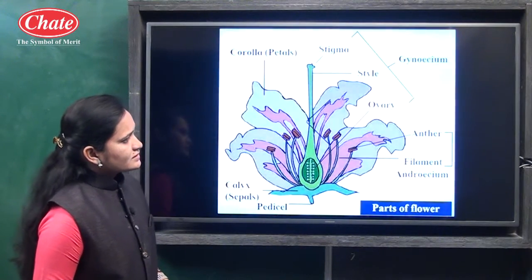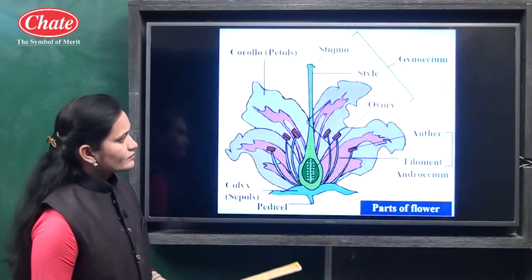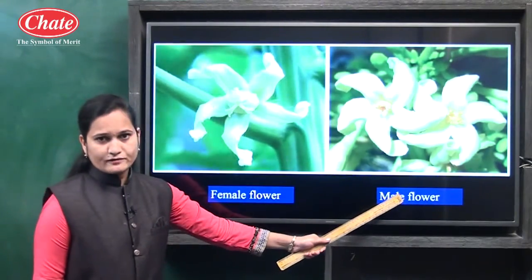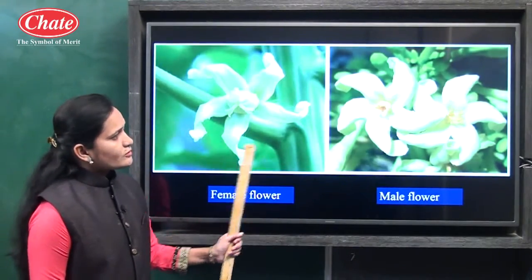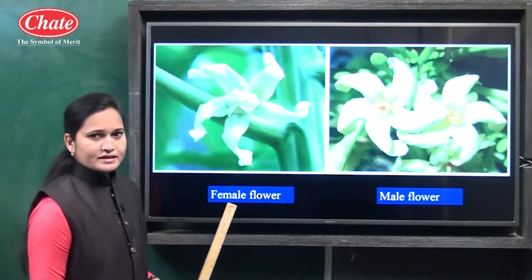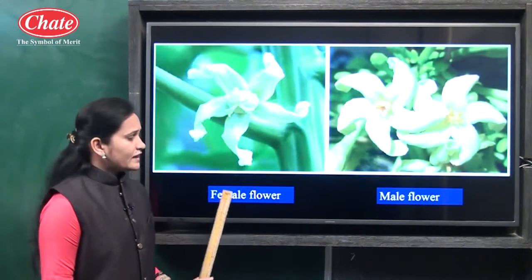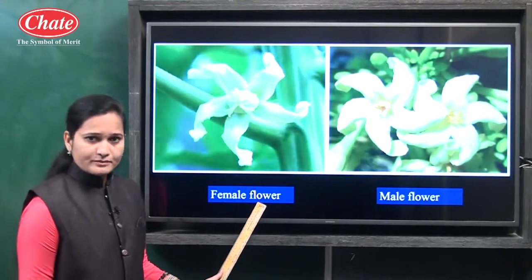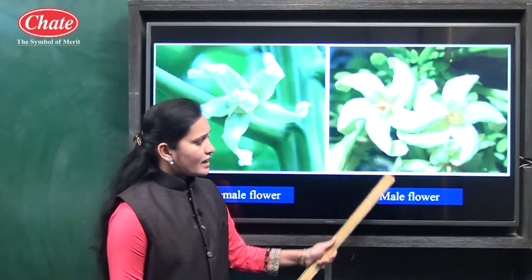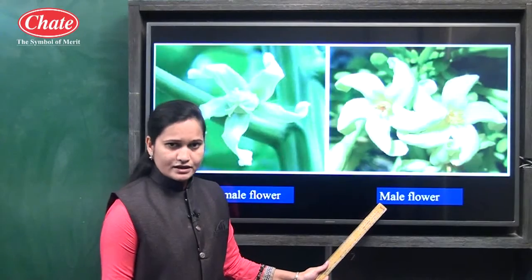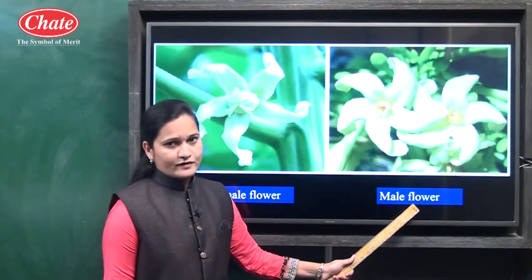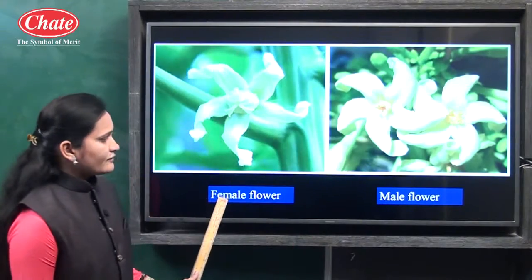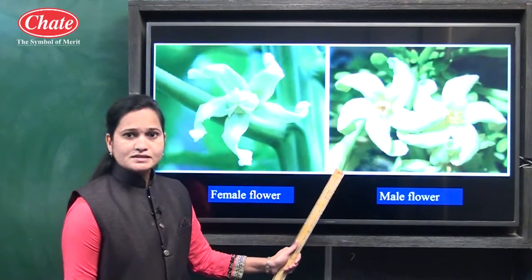Now see the next structure. Here you can see a female flower and a male flower. These 2 structures are of papaya. Now female flower means if a flower has only gynoecium in it, then it is known as a female flower, and if a flower has only androecium in it, then it is known as a male flower. This is the example of the papaya plant in which female flower and male flower occur separately.